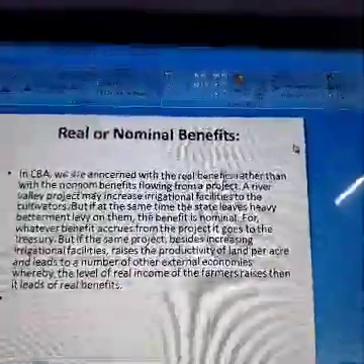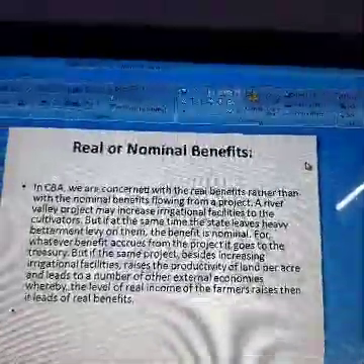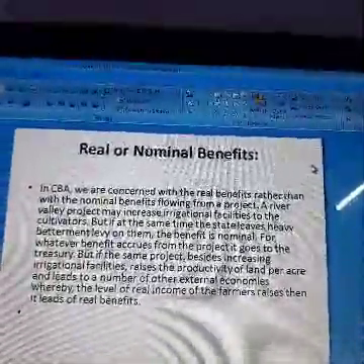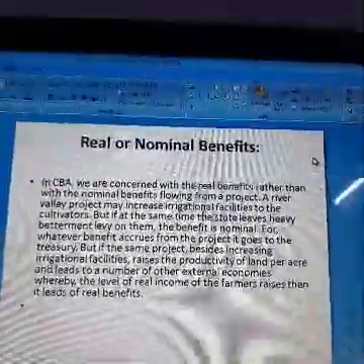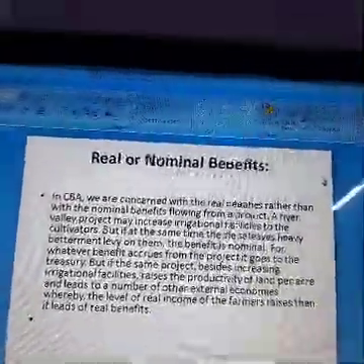The same project, like increasing irrigational facilities, raises the productivity of land per acre and leads to a number of other external economies whereby the level of real income of the farmer rises, then it leads to real benefits.